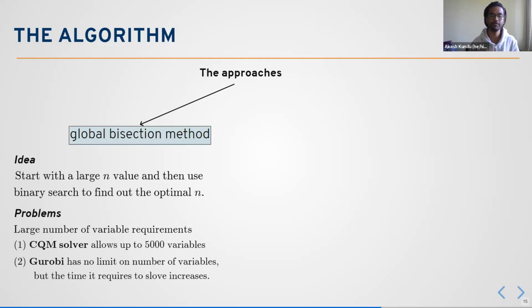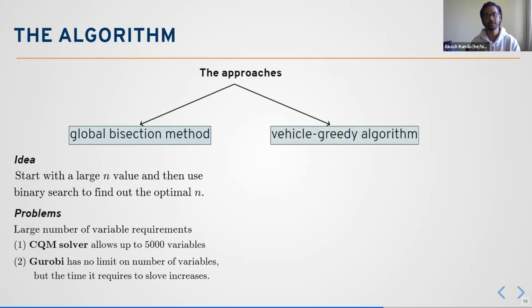At the same time, Gurobi, the classical solver which is used for benchmarking, has no limit in the number of variables. But as you know, if we increase this n, then it will not be efficient with respect to time, because it will take a lot of time to solve. And then we have this vehicle greedy algorithm, which we also talked about.